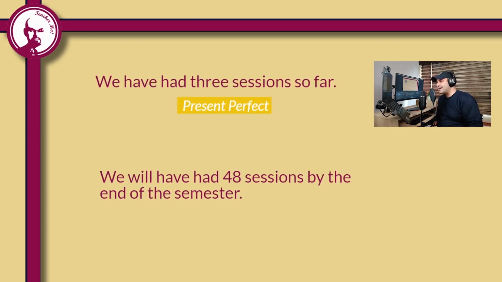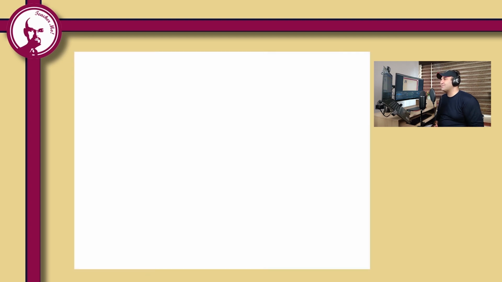But now pay attention to the second example that we have here. We will have had 48 sessions by the end of the semester. Will plus have plus past participle form of the verb. What is the verb tense? What is your guess? Make a smart guess. Look at the previous one again. We have had. Have plus past participle form of the verb, present perfect. Will plus have plus past participle form of the verb is the structure of the verb tense which is called the future perfect. Very good.